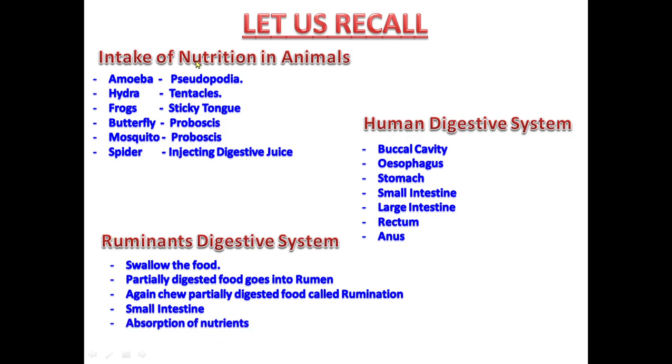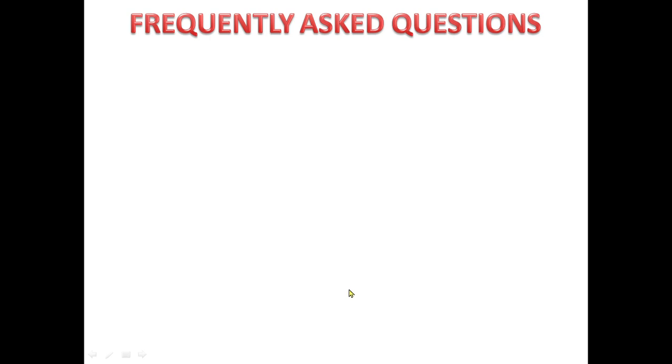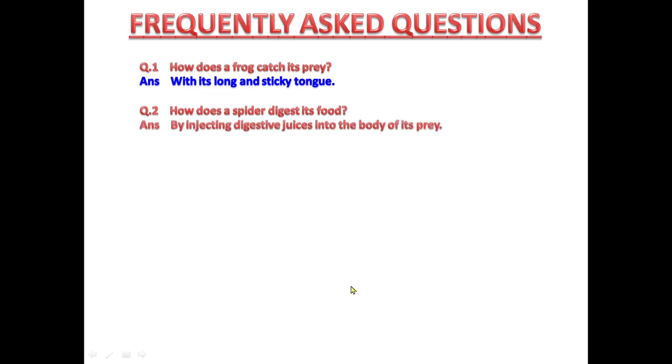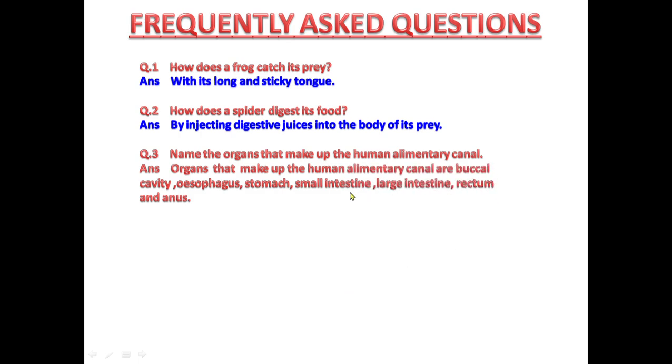So these were the points which we have learned in this video. Now I think that you can answer some frequently asked questions. My first question is, how does a frog catch its prey? So the answer is with its long and sticky tongue. How does a spider digest its food? So the answer is by injecting digestive juices into the body of its prey. Third, name the organs that make up the human alimentary canal. That is buccal cavity, esophagus, stomach, small intestine, then large intestine, then rectum, and then anus.